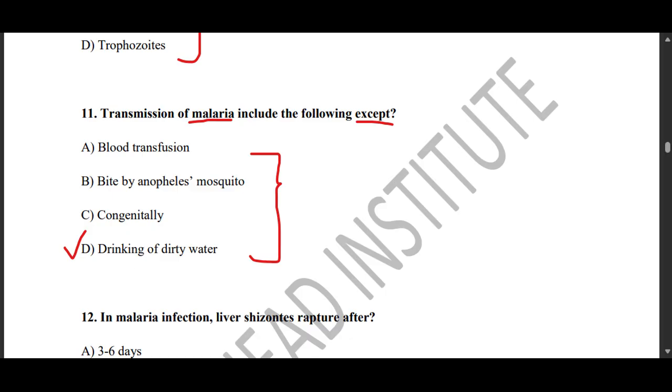When we are talking about correct transmission modes on these options, we have the Anopheles mosquito bite, where it injects sporozoites during a blood meal. We also have blood transfusion, which can be a direct transfer of parasitized red blood cells.